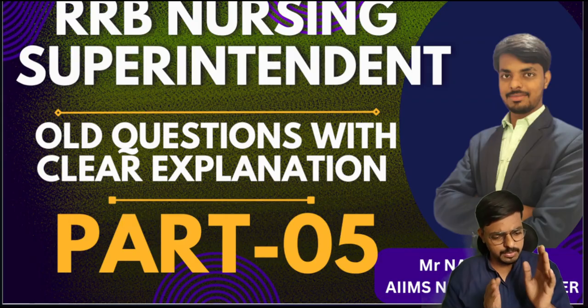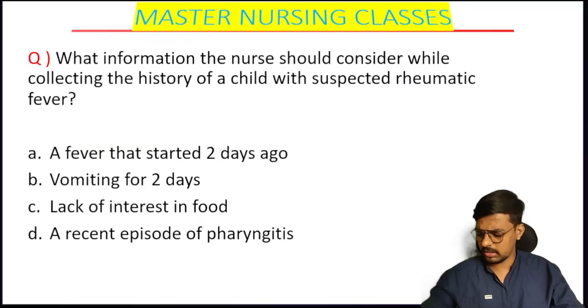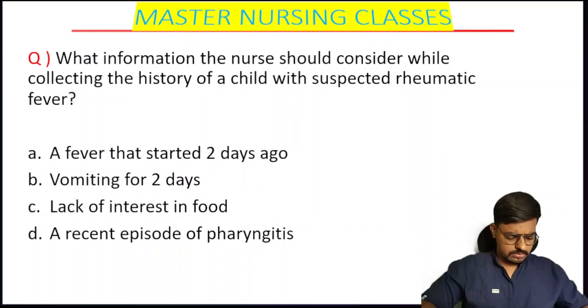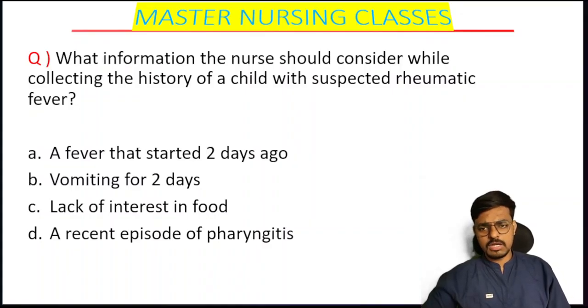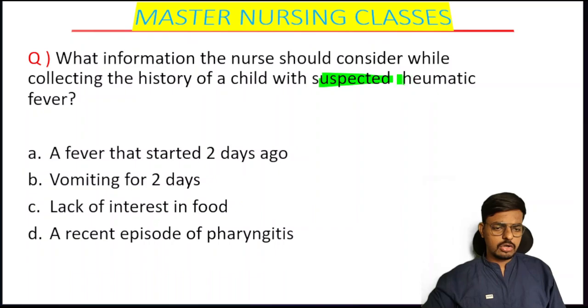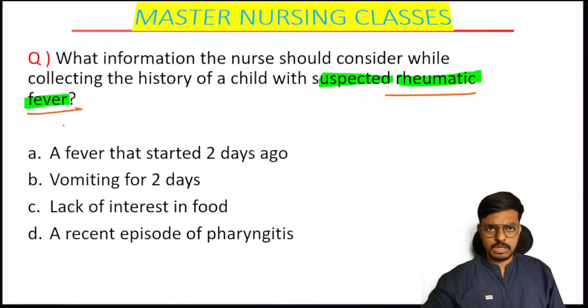Here is the first question in front of you all. Read the question carefully and completely, and try to give the perfect answer. I will discuss a very important question on this one. The question is very simple: what information should the nurse consider while collecting the history of a child with suspected rheumatic fever? The child came to the hospital and the nurse suspects that the child may have rheumatic fever. So which of the following history supports the diagnosis of rheumatic fever here, students?